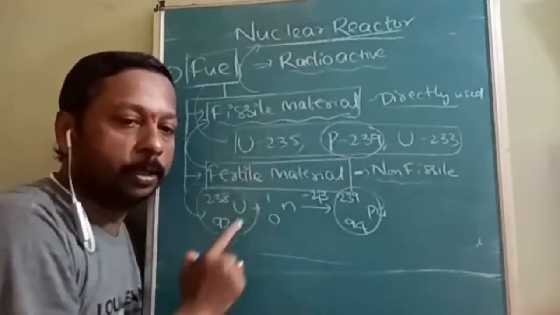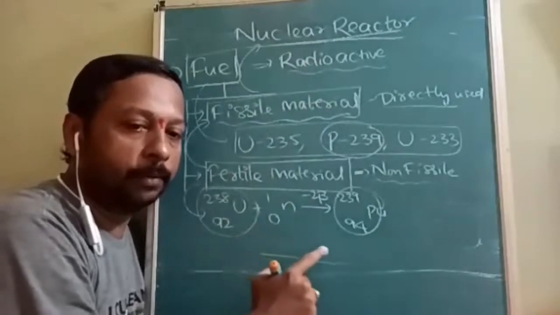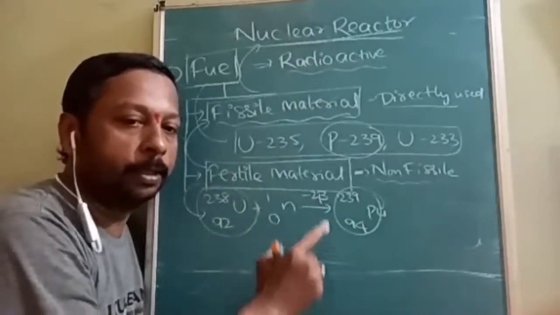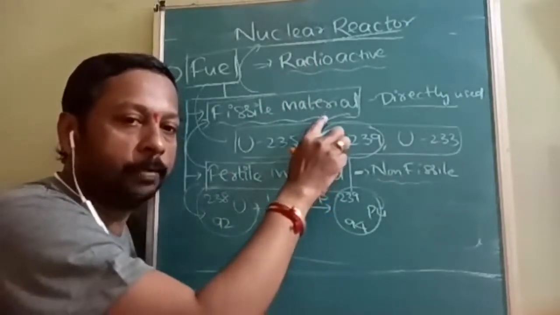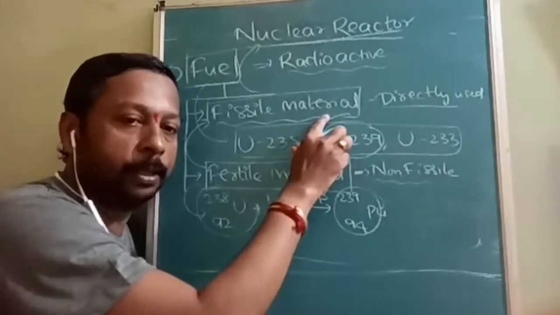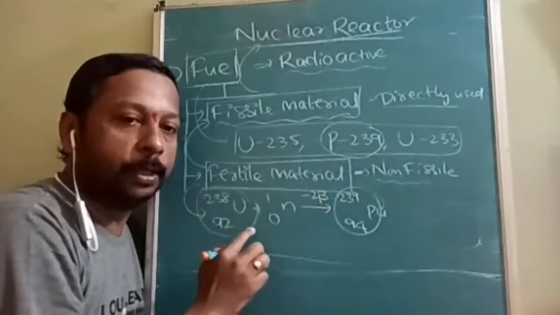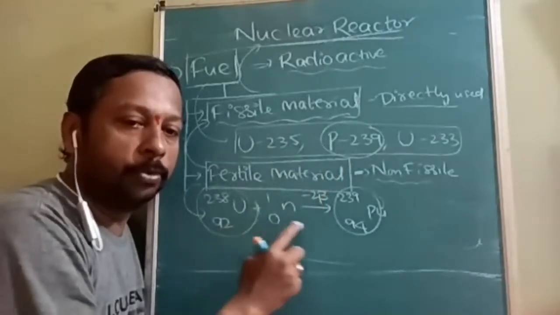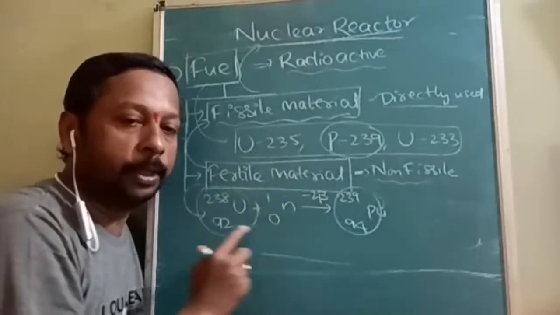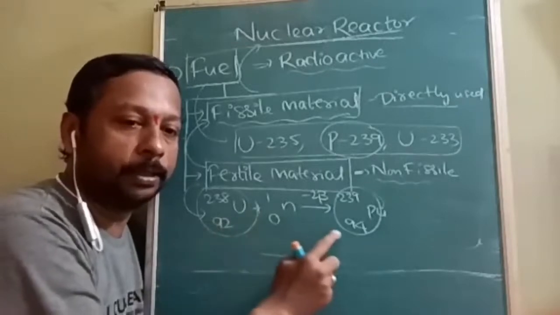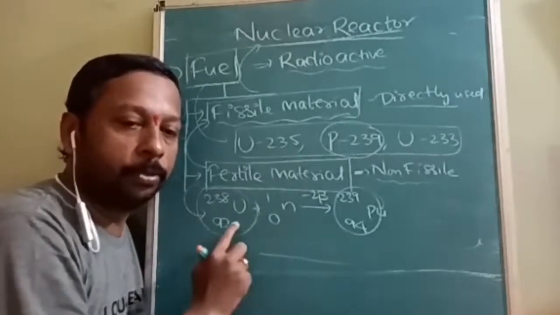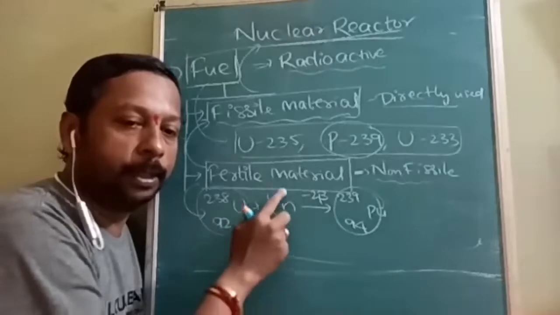Before adding the fertile material into the nuclear reactor, first of all it needs to be converted into fissile material. Fissile material does not require any treatment. Fertile material needs to be converted from uranium to plutonium. So before adding them, this treatment is required.